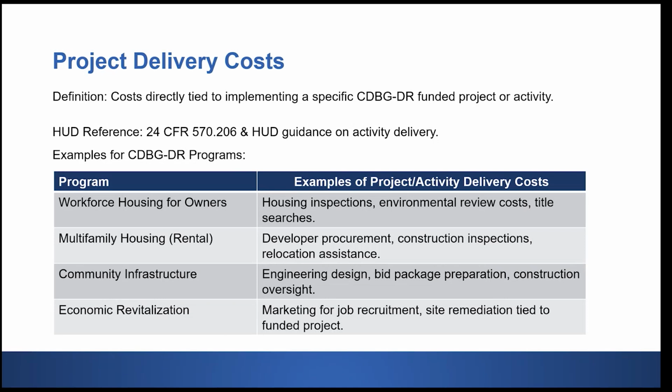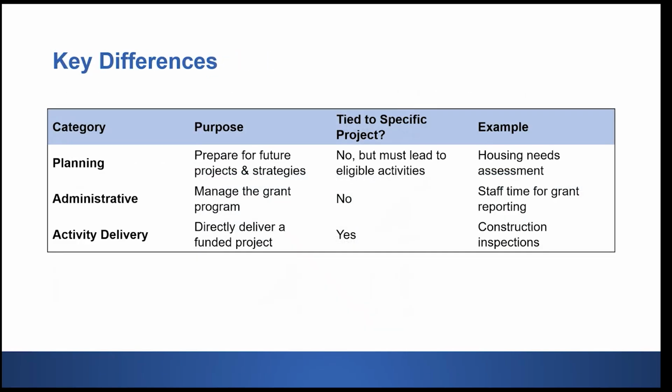So, for example, in housing, it could be paying for inspections and title searches, and for infrastructure, it could be engineering or bid preparation. And for economic revitalization, it might include marketing or site remediation tied to a project. But this slide identifies the key differences and pretty much pulls everything together by showing those differences between the three